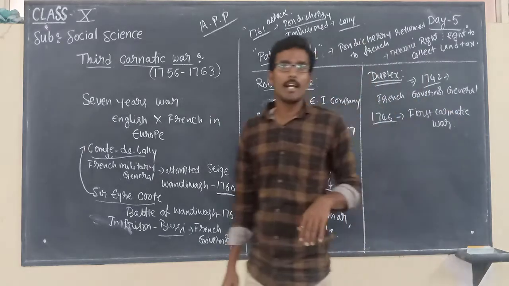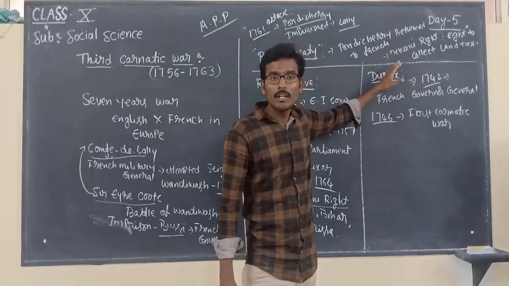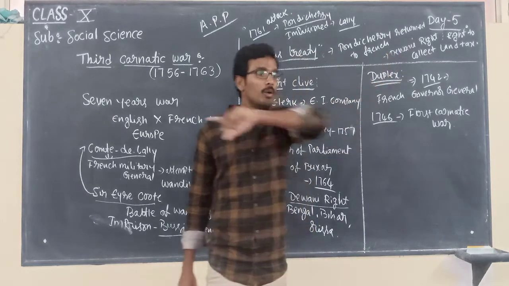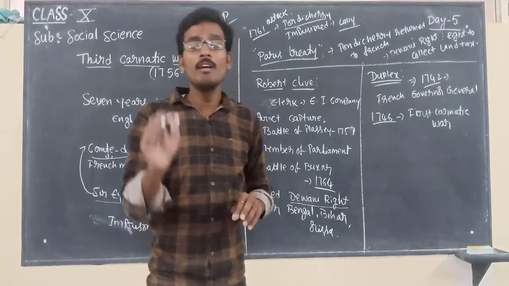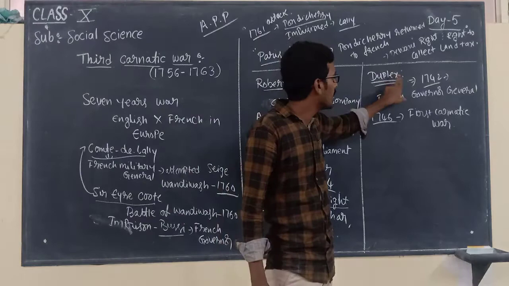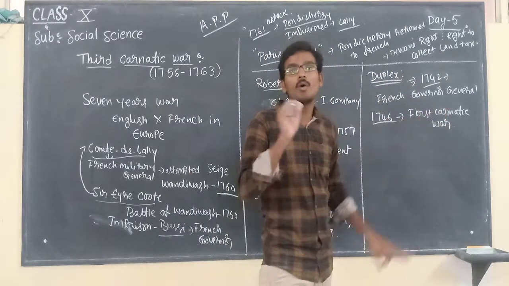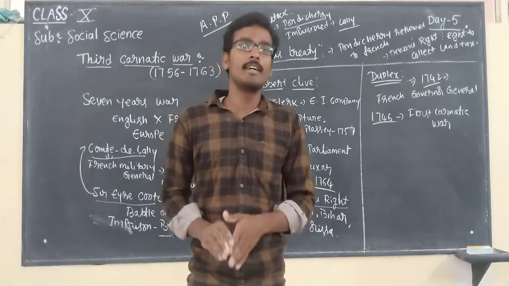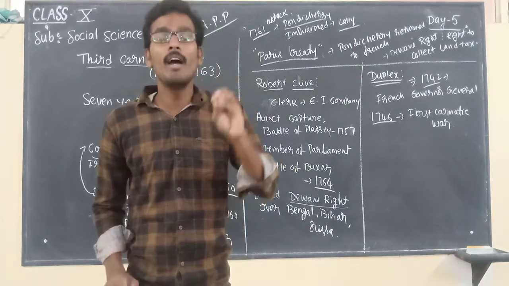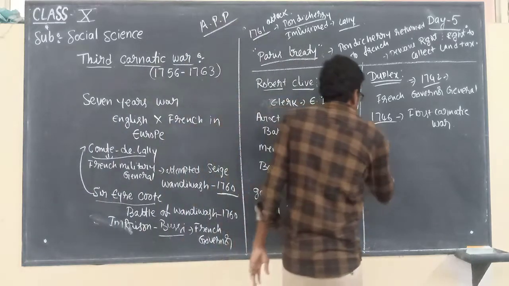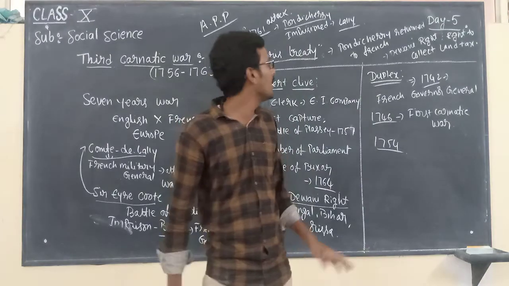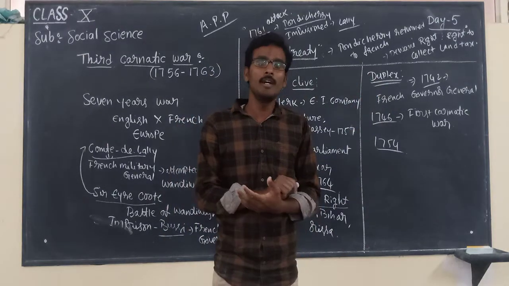During the time of the First Carnatic War, Dupleix got popularity from the French. I already told you, in the First Carnatic War, the French were victorious. At that time, Dupleix was the French Governor General. That is the reason why we can find the major conflict between Dupleix and the English until the year 1754.